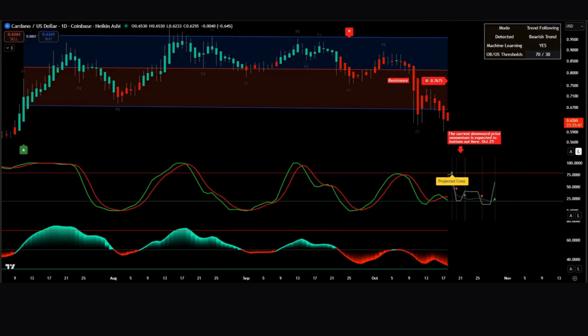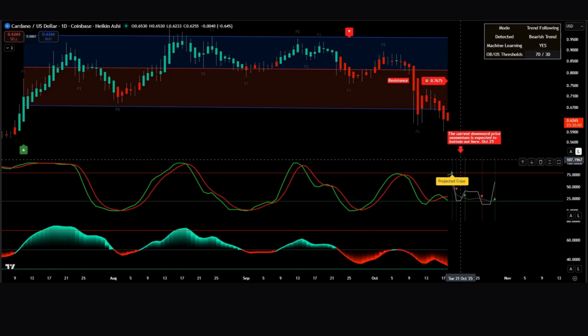begins to shift. Next, the Lindsey Trident, one of the predictive tools, provides an interesting forecast. Its algorithm suggests that downward momentum could bottom out near October 25th, which aligns with the small red label on the chart that reads, "The current downward price momentum is expected to bottom out here, Oct 25th." This means that, according to the Lindsey model, the current decline may soon lose strength and transition into a sideways or corrective phase. This indicator focuses on pattern recognition and rate of change analysis, giving traders an early warning of where reversals may form before traditional lagging tools can confirm it.